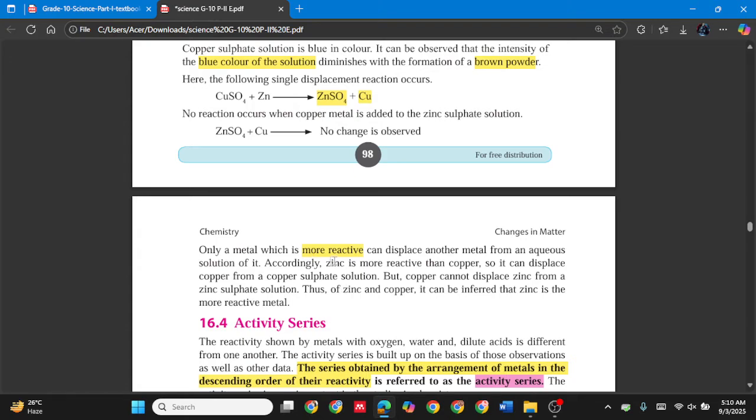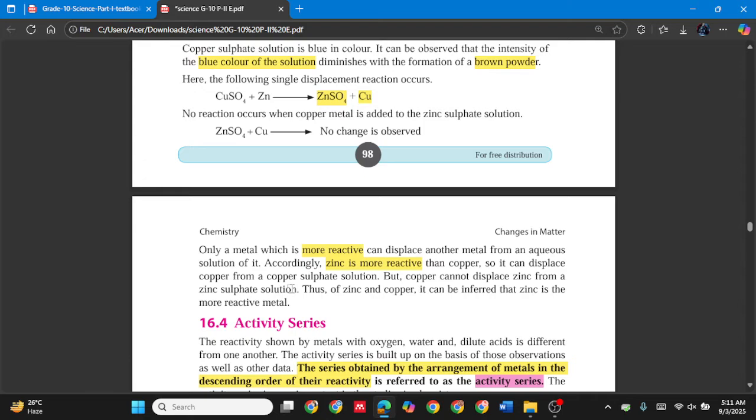So accordingly, zinc is more reactive. That's why it reacts with copper sulfate and makes zinc sulfate, and because of its reactivity, it does not give its sulfate part to copper. So it can displace copper from copper sulfate solution, but copper cannot displace zinc from a zinc sulfate solution.